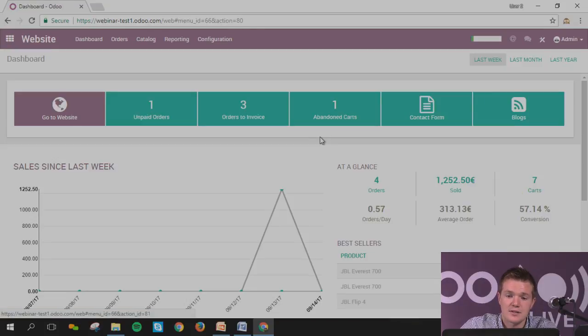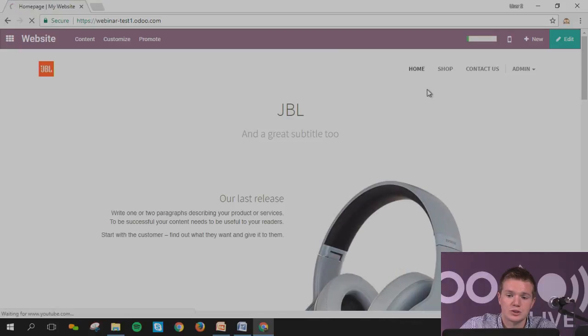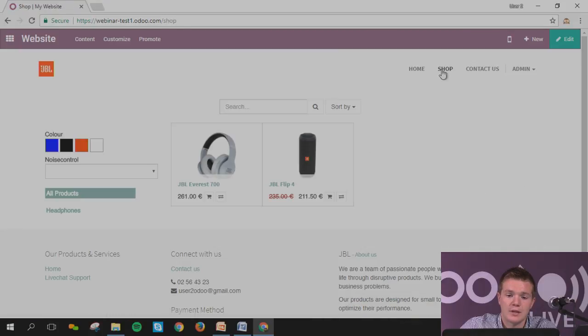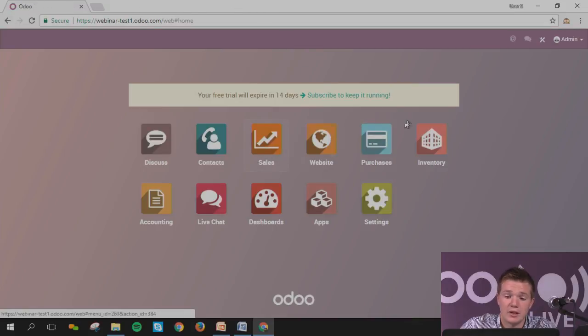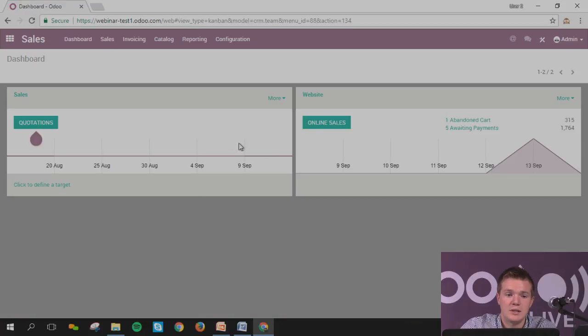If you click on go to website, I will come to the dashboard afterwards. You can click on shop, and you'll be able to see the different product that you're selling. Where does that come from? Simply, you can configure your product from the sales or the inventory module. You just need to go to your catalogs, which means I go to catalog and product.